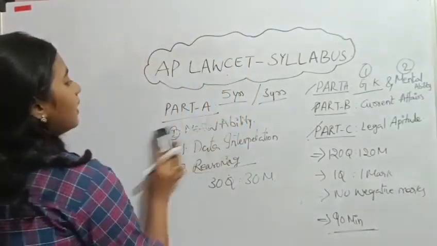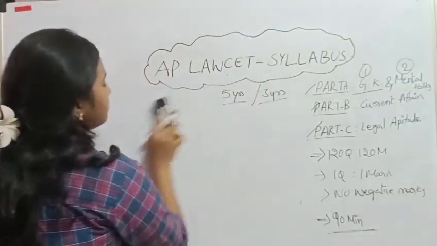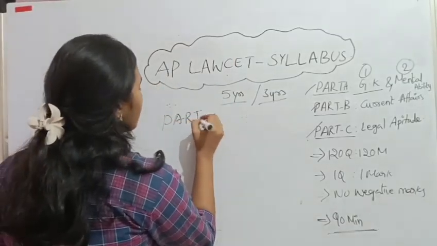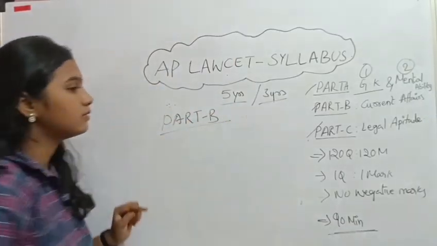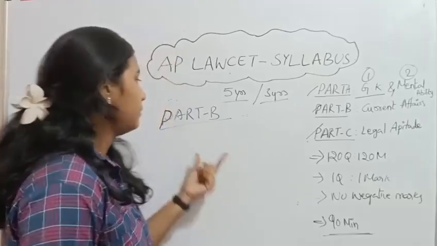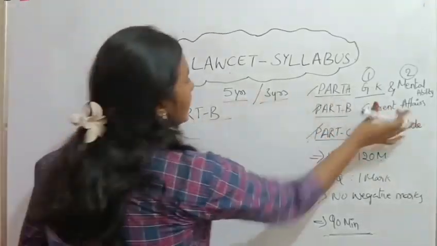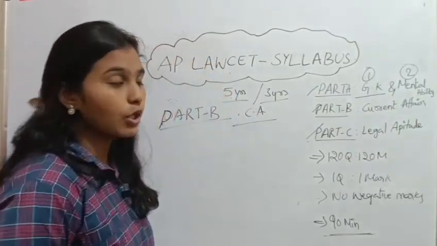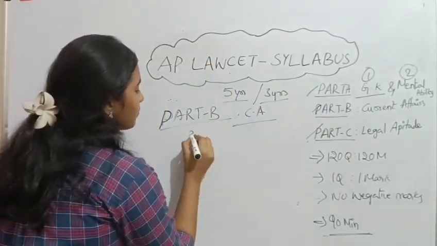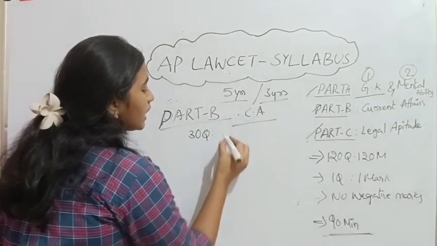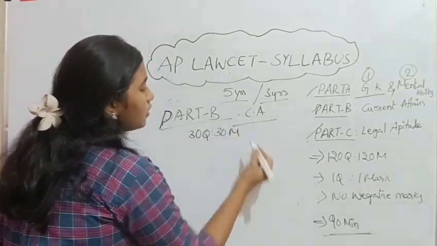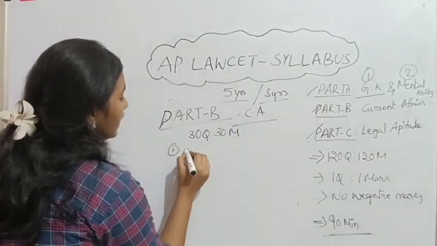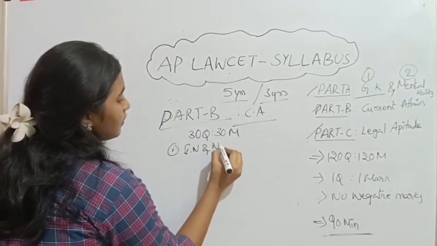So next, part B. Let's see part B, current affairs. Current affairs is most important. Part B covers 30 questions for 30 marks. Let's see what questions will be asked from current affairs. The main topics are international and national events.